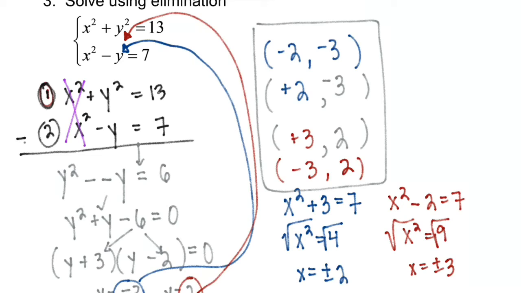Now let's see what we're dealing with here. X squared plus y squared equals 13. That's a circle. X squared minus y equals 7. That is a parabola. Now we're going to learn this in conic sections, but do you see how we've got this going on right here? It's a cool thing.